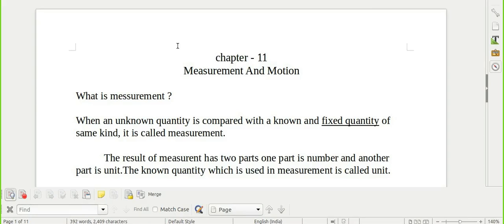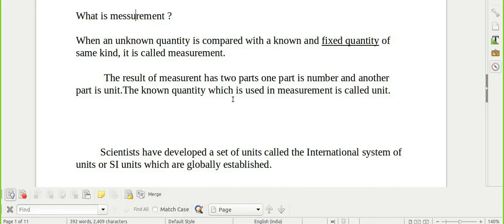Today, in this class, we are going to learn the chapter Measurement and Motion. Children, here you are coming across two words, measurement as well as motion. First, we will discuss what is measurement.